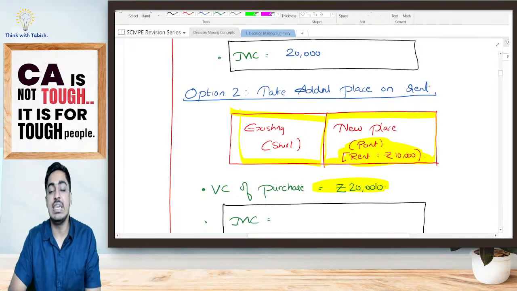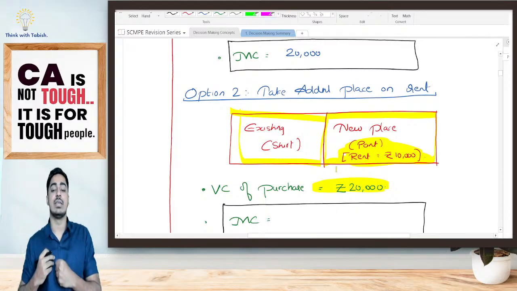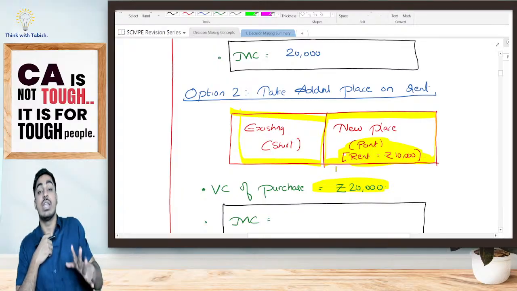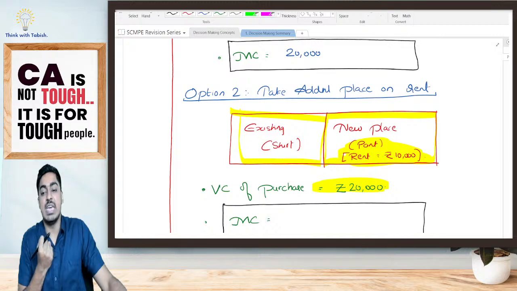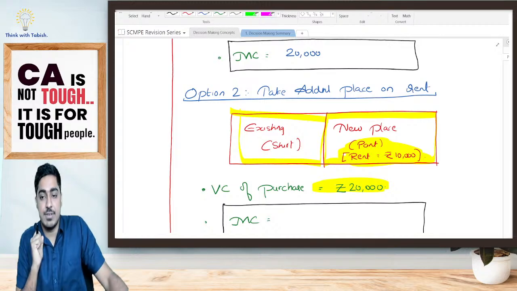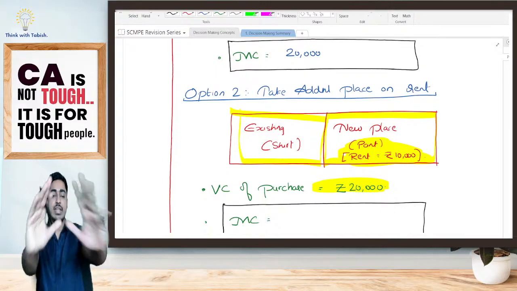Now tell me, what is the marginal cost? How much cost have I incurred in order to sell my jeans, or else how much bare minimum revenue should I get? Tell me, students, how much bare minimum revenue should I be getting? Yes, Helena has given me the answer. You want me to repeat the alternative? Okay, I'll repeat.